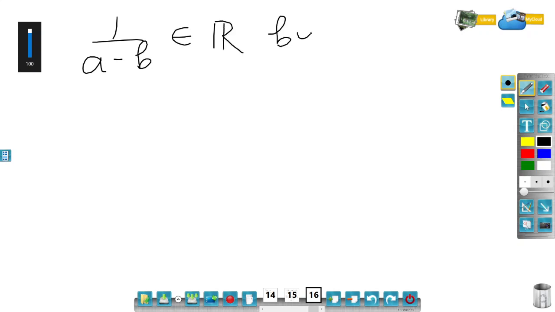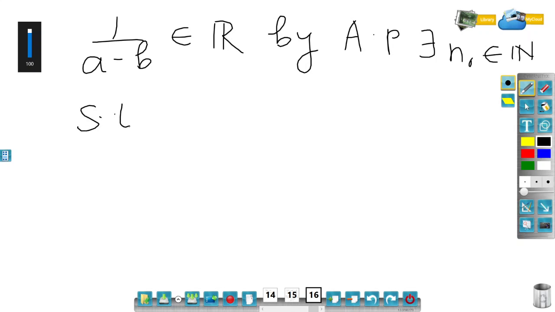So by the Archimedean principle, there exists n naught belongs to natural number such that 1 upon a minus b is less than n naught.